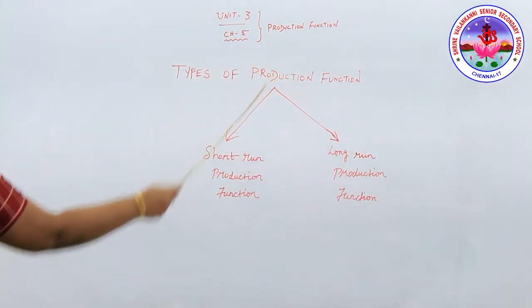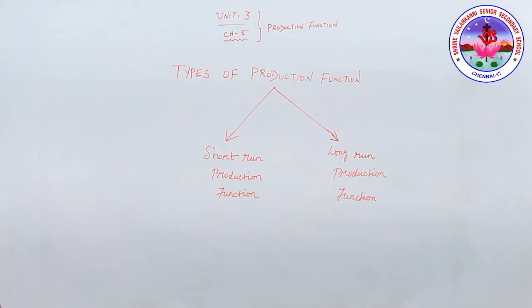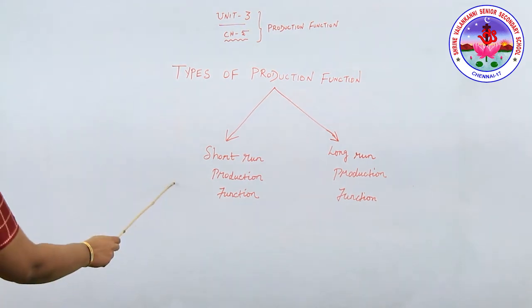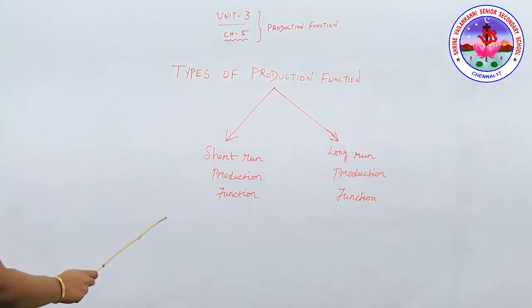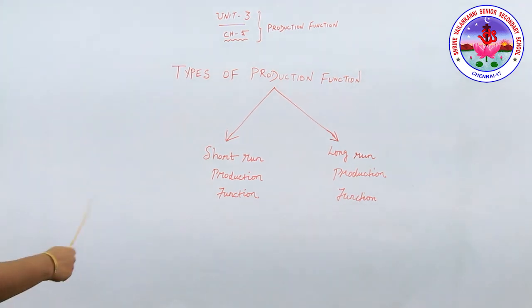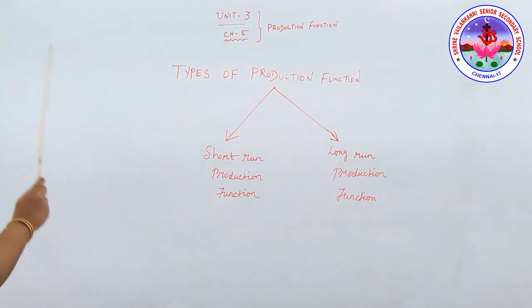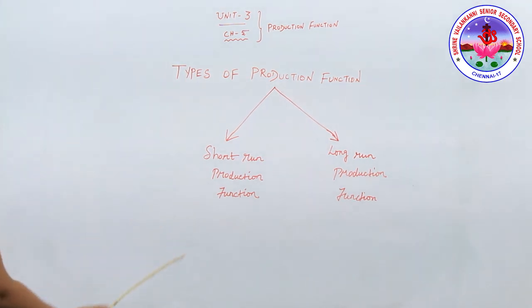Types of production function. There are two types of production function: one, short run production function, and second, long run production function. Now let's start with the first one, short run production function. Short run production function deals with the effect on output due to the change in the variable factors. And in this short run, as I have already said, fixed factors are kept constant.